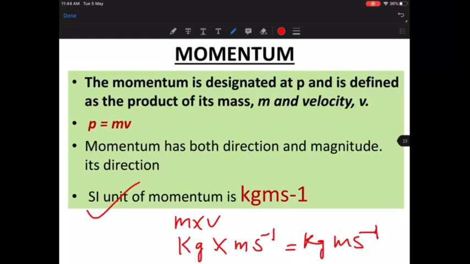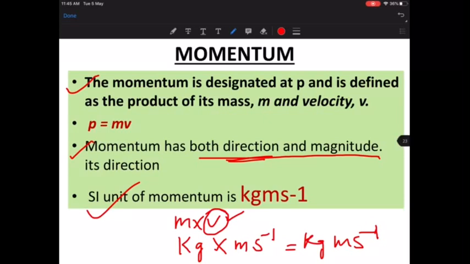So if you're asked what is the unit of momentum, or what is momentum, please define momentum. I have already defined momentum for you. It is the product. Then please write what is the unit. Also look at what I've written. It has both direction and magnitude. How do you know direction and magnitude? Magnitude, of course, we just calculated. One was 500, then it was 25,000. So how do we know that it has direction? What makes it having direction? Because it involves this term velocity.